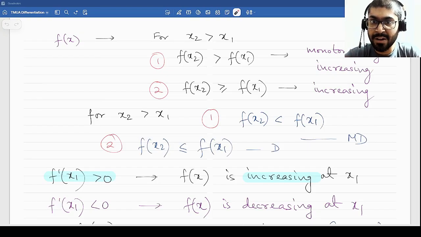So these are some things that you can use to improve your knowledge of graphs, which are very important. So f dash x1 greater than 0 means f(x) is increasing at x1. That 'at x1' is important because you are only getting the conclusion for that particular point. The tangent touches the curve at only one point, so your conclusion is also valid for that point.